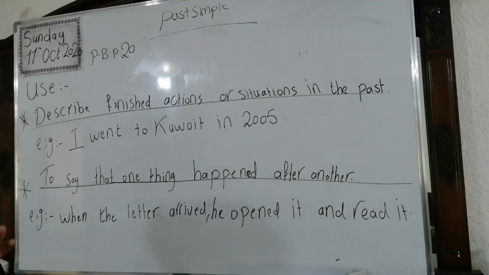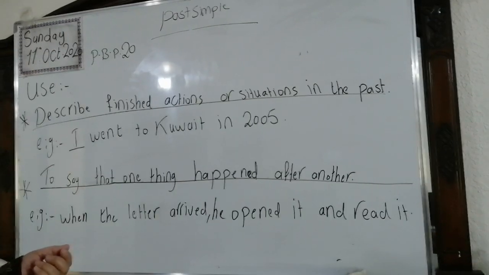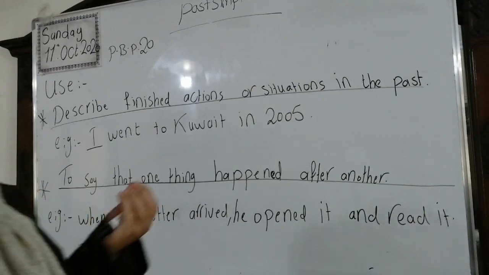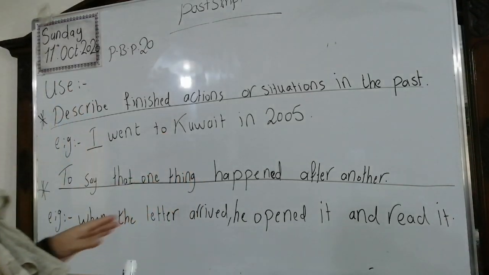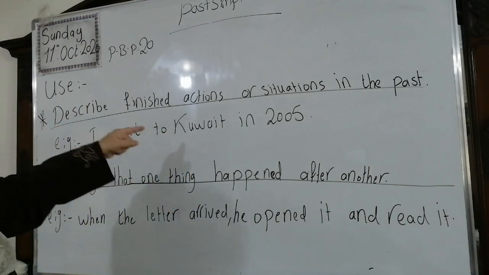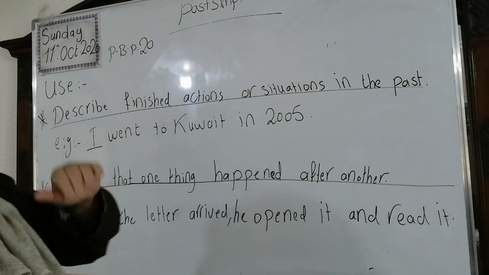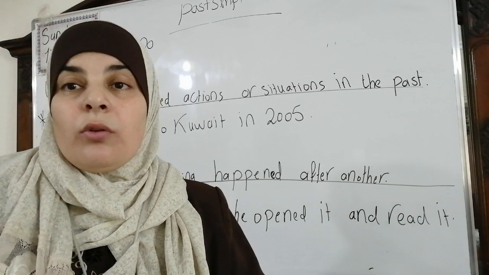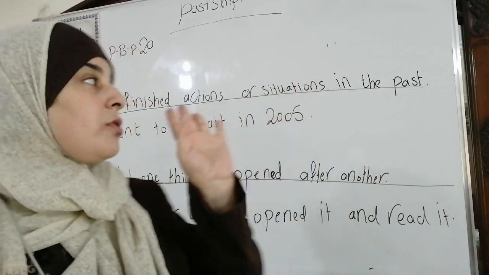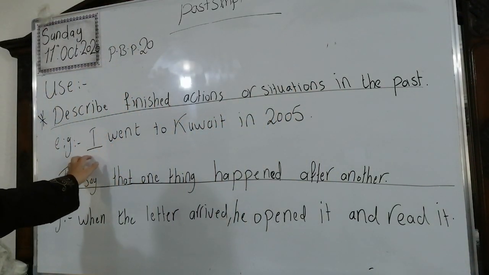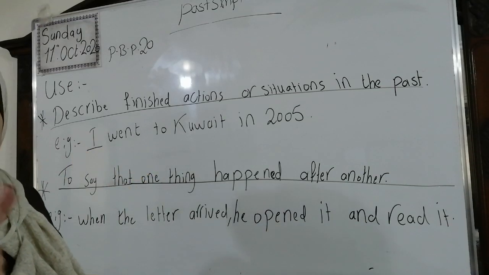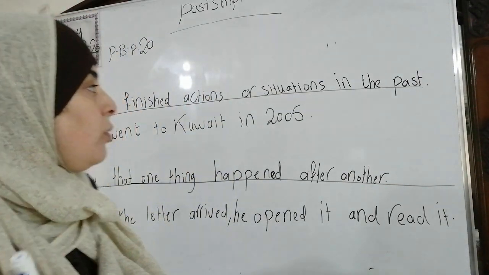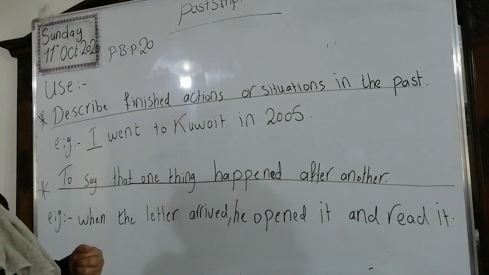Now, girls, we are going to move to this stage, the use of it. When do we use the past simple or the simple past? First of all, we use it to describe finished actions or situations in the past. Actions we cannot bring back now, okay? They happened in the past and finished. Deal? Now, for example, look at this one. I went to Kuwait in 2005, okay? In 2005. This happened a long time ago, and you cannot return the time back, okay?